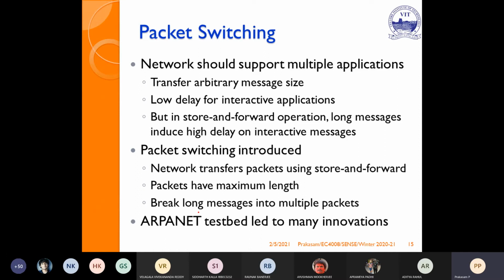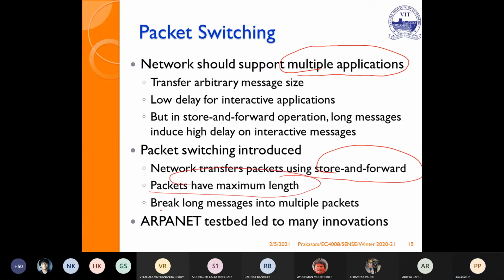So that is the reason packet switching came into the picture, because in multiplexing we are not using packets, only framing. Now the network should support multiple applications, so automatically packet switching plays the vital role. In packet switching, the network transfers packets with store and forward. Instead of only the frame, it transmits packets. Packets have a maximum length, so long messages are broken into multiple packets.